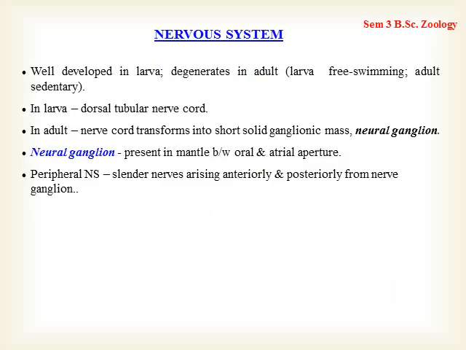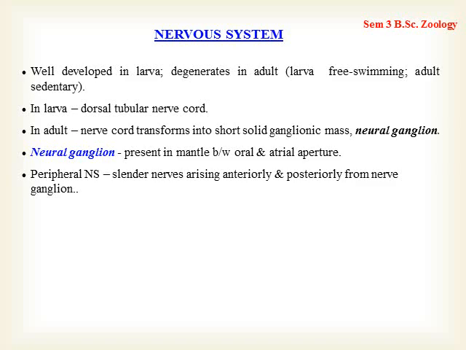Now the nervous system. As we have already seen with regard to the general characteristic features of Urochordata, the larva is well developed as against the adult with respect to the nervous system, motor code, etc. So here the nervous system is well developed in the larva, but when it metamorphoses into the adult, the nervous system degenerates, right? And why is it so? Because of the sedentary life of the adult.